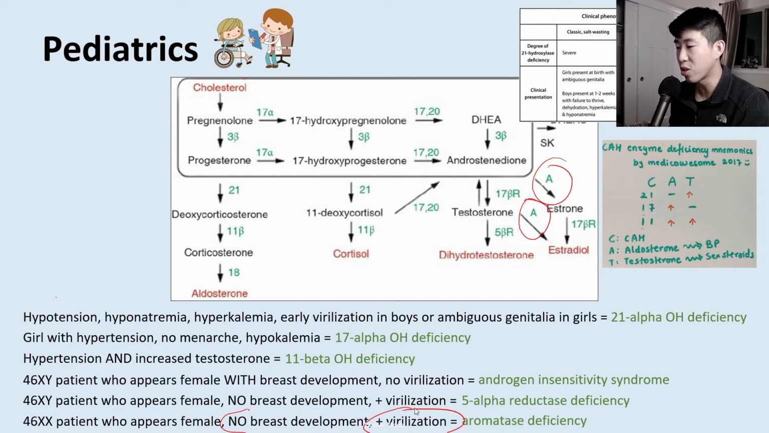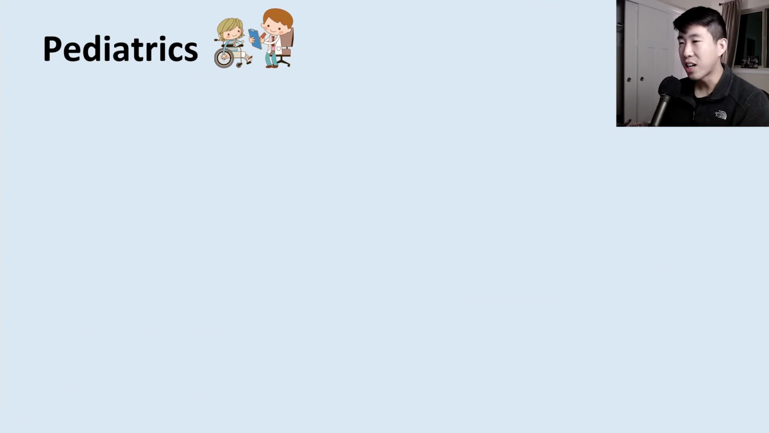So very important to know the difference between all of these conditions. I would say this is a very high yield slide. So definitely know the difference between 21, 17, and 11 hydroxylase deficiency, as well as androgen insensitivity syndrome, 5-alpha reductase, and aromatase deficiency.